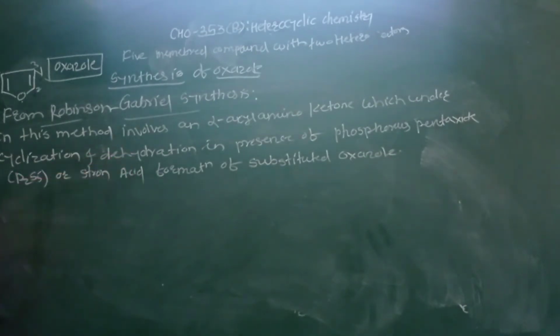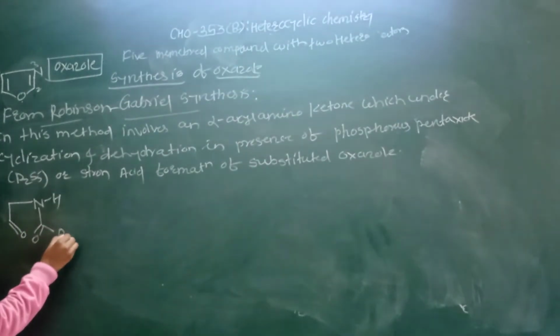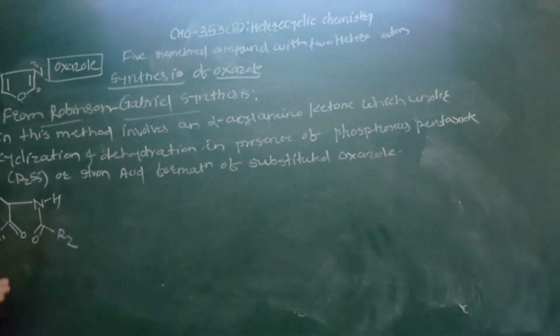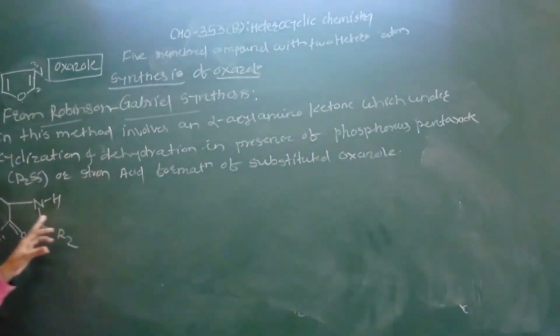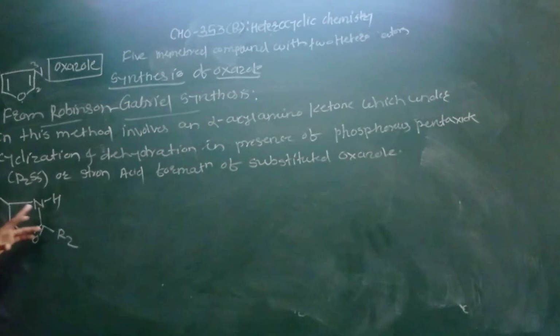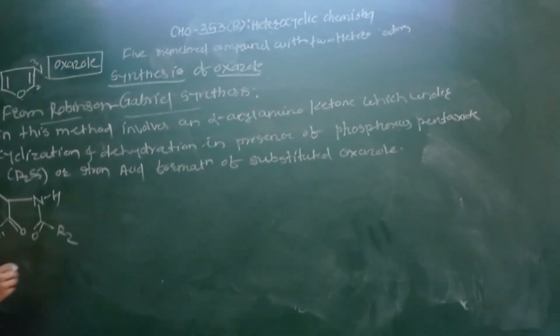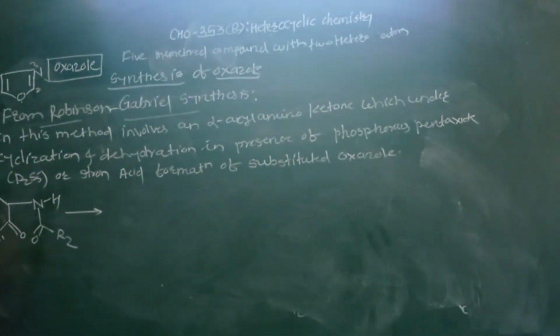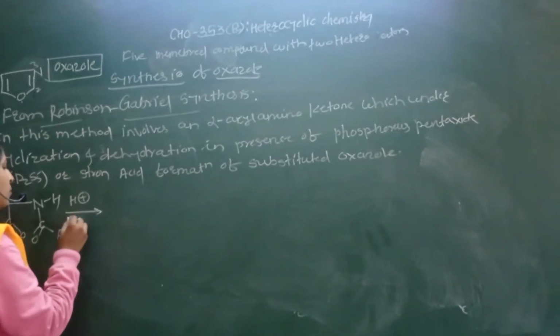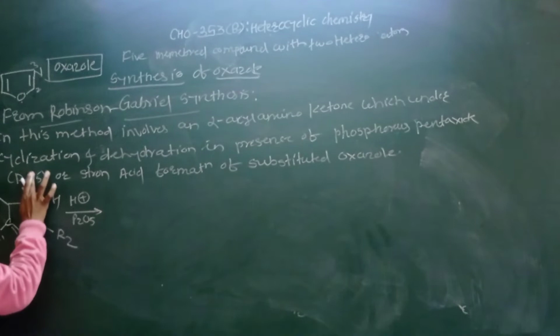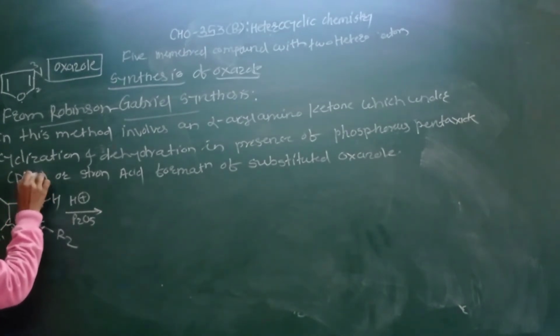We have to rewrite this alpha acyl amino ketone in the ring structure, that is NH, carbonyl, again carbonyl, here R2, here R1, and this is the R. This is the structure of alpha acyl amino ketone, which reacts in presence of phosphorus pentoxide, P2O5.